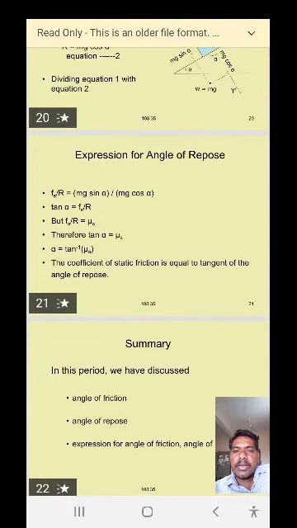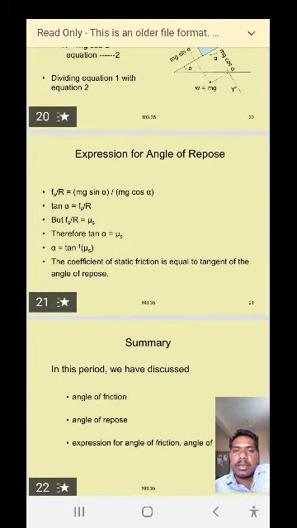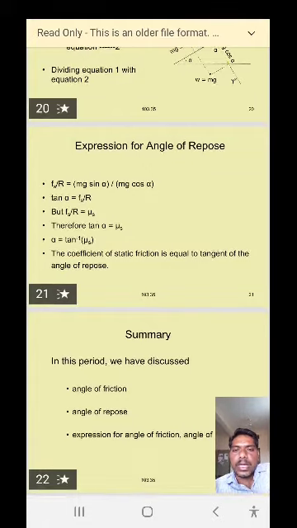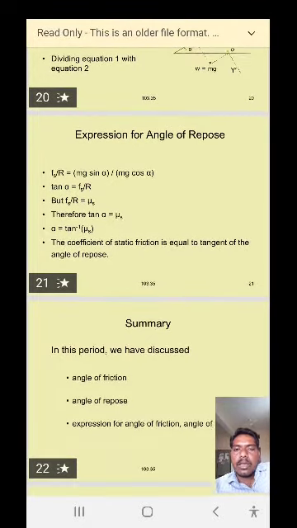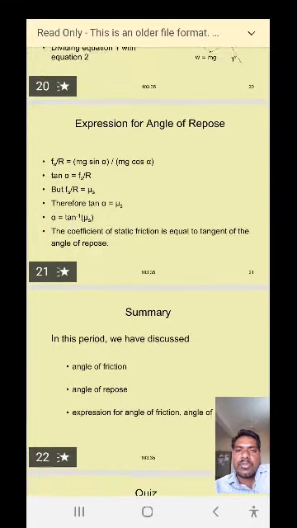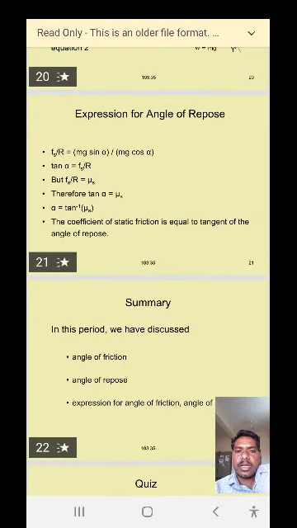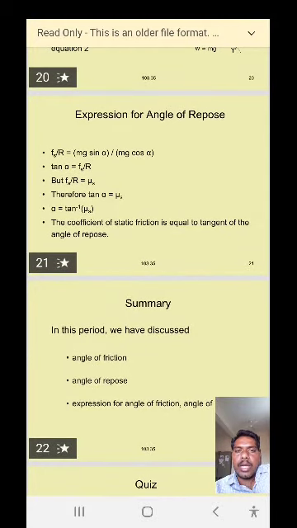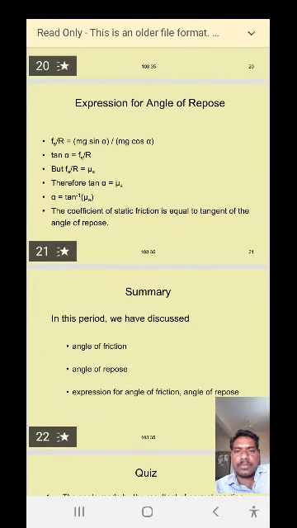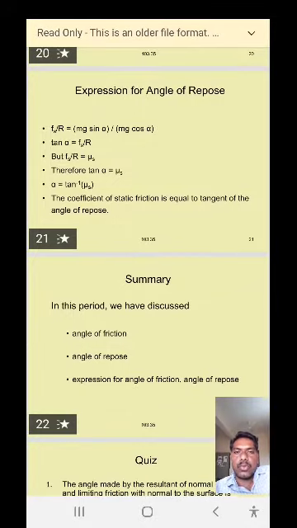Therefore, this equation can be written as tan alpha is equal to mu s, and alpha is equal to tan inverse of mu s. So the coefficient of static friction is equal to the tangent of the angle of repose.